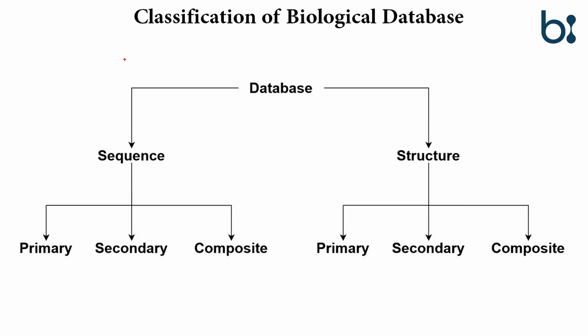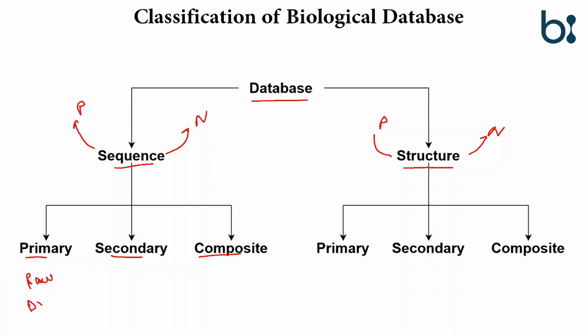Classification of biological databases. The databases are classified into two major parts. First is the sequence and second is the structure. The sequence can be of protein or of nucleotide, and here also the structure can be of protein or of nucleotide. The sequence and structure biological databases are further classified into primary, secondary and composite databases. The primary database is the raw data coming from experiments and research.